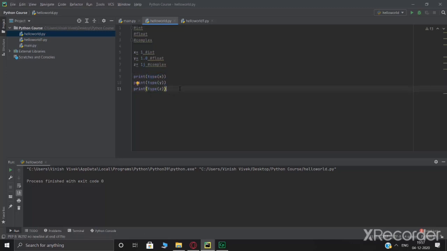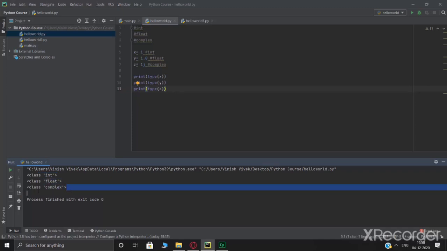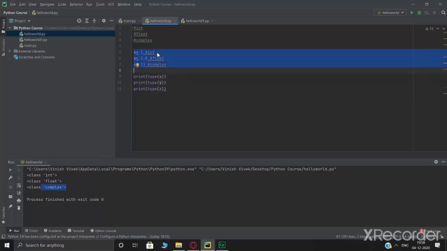So let's hit Ctrl, Shift and F10, and as you can see, it's showing us for x class integer, for y class is float, and for z the class is complex. So this guarantees that these three variables, along with the values provided in front of them, are the integer type, the float type, and the complex type. You're done with understanding the different types of numbers.